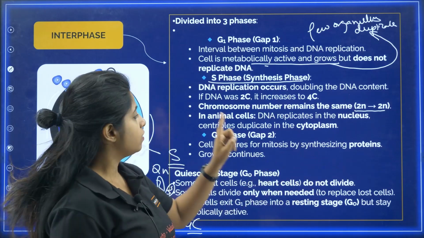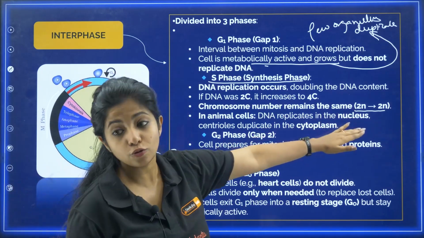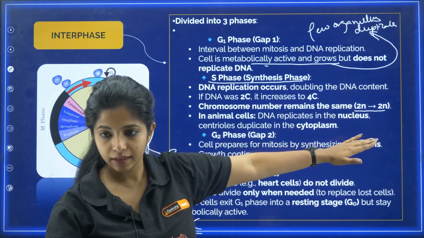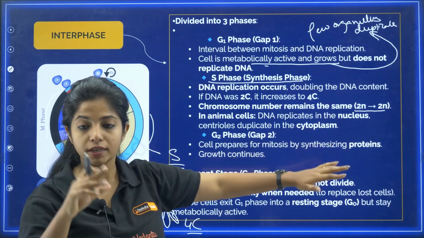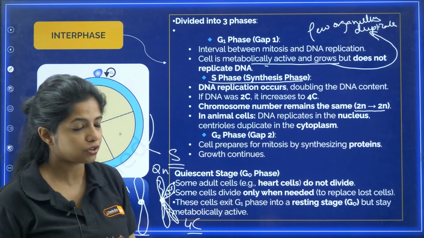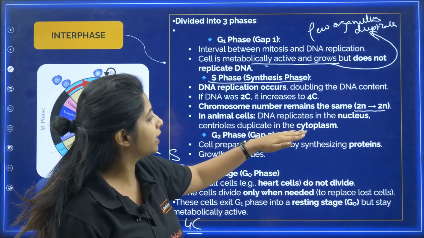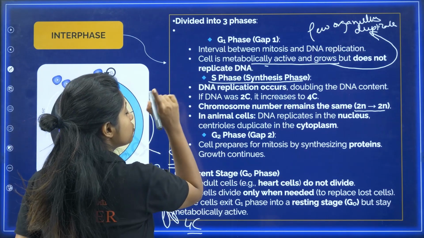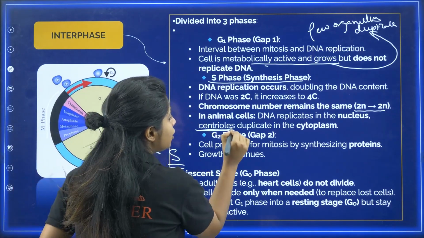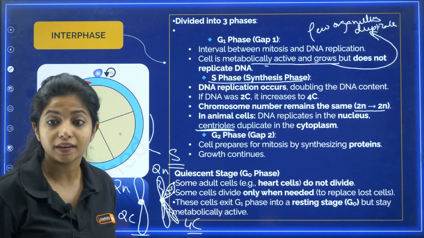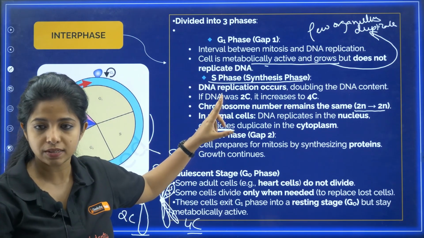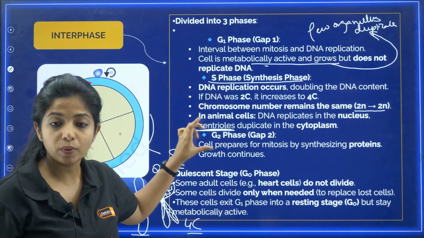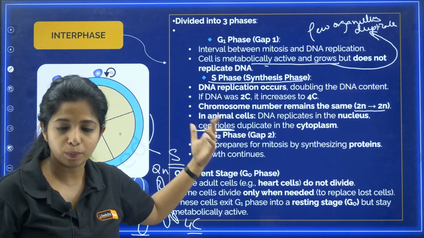Very important. Now, in animal cells, DNA replicates in the nucleus. Agreed? DNA will be replicating in the nucleus in the case of animal cells because we are eukaryotes, right? Centrioles duplicate in the cytoplasm. That means, my dear children, along with DNA replication, one more thing is happening, that is centriole is also getting duplicated over here in S phase. So two major things happen here. One is DNA replication, the other is that centrioles also get duplicated.